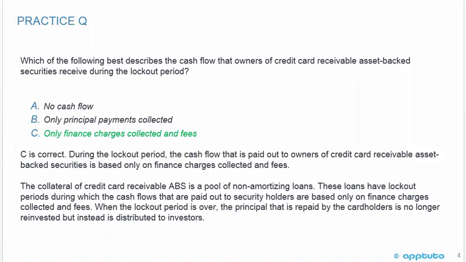During the lockout period, the cash flow that is paid out to the owners of credit card receivable asset-backed securities is based only on finance charges collected and fees. So that's in the text. The collateral of credit card receivable asset-backed securities is a pool of non-amortizing loans.